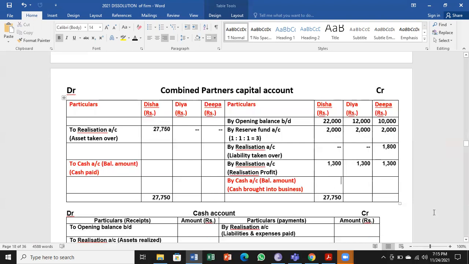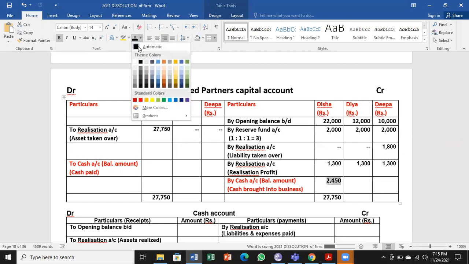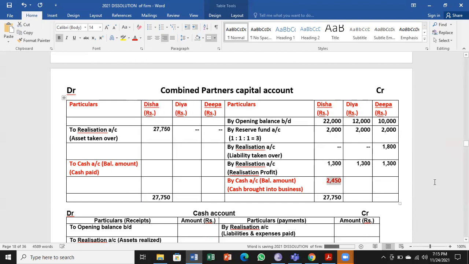So Disha has to get 2,450 from her resources and add money to the capital. So it is cash brought in by the business. So the entry will be cash account debtor to Disha's capital account.